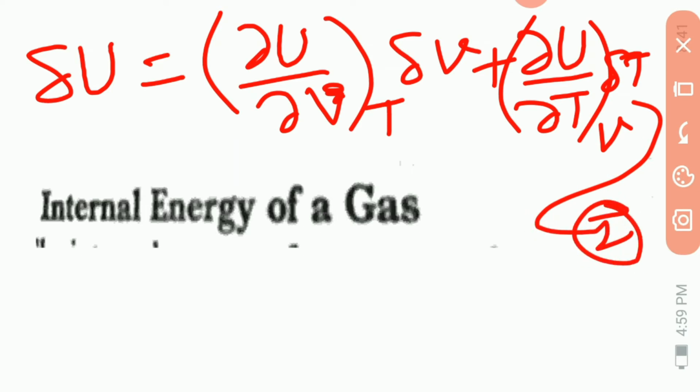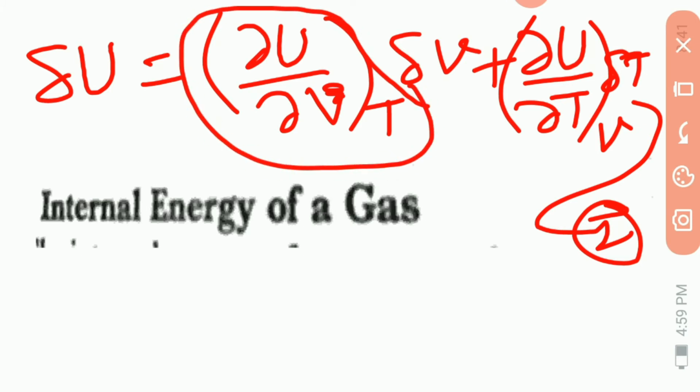Dou U by dou v at T means T is kept constant in the differentiation. We describe an experiment due to Joule which indicates that for many gases dou U by dou v at T is so very small as to be negligible.